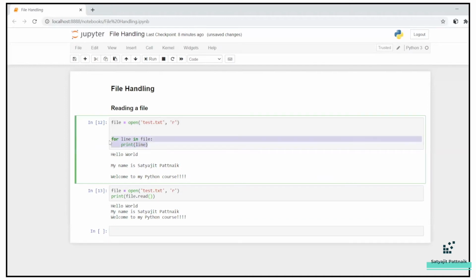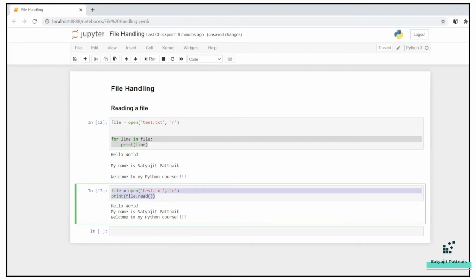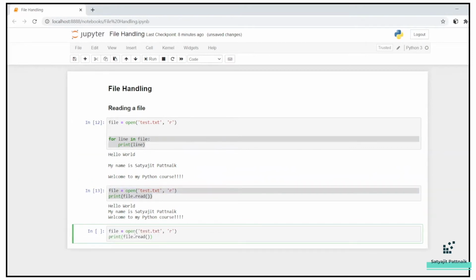So maybe if you want to manipulate some line, maybe you want to edit your second line, in that case, maybe you have to use your for operation, and in your second line you have to edit it, or it's up to you, right? But the read operation gives you the basic output, like what it is reading, and that output it is printing on the screen itself. Now apart from read, there are some topics to understand in read also.